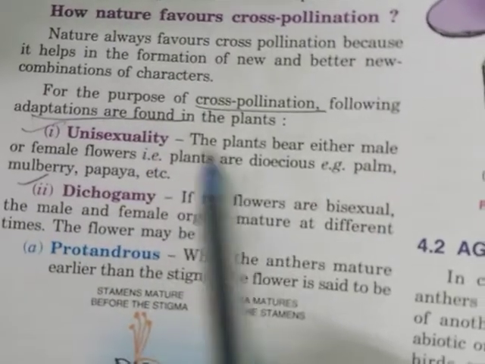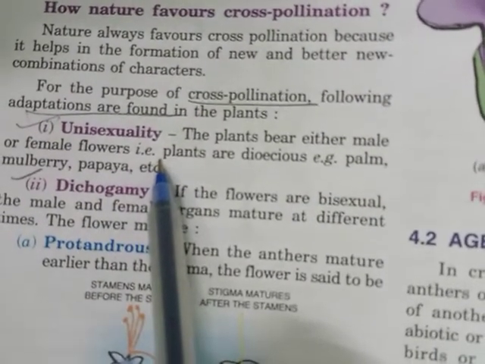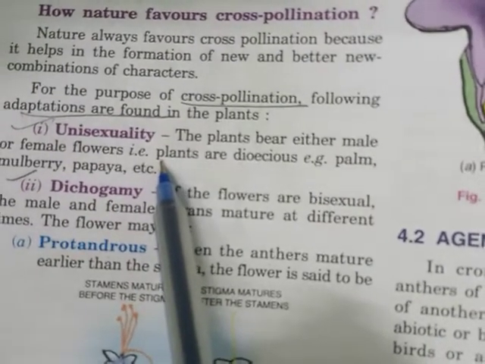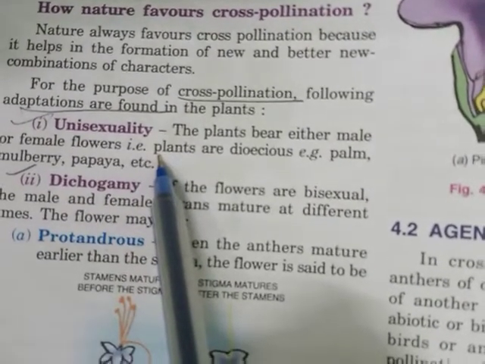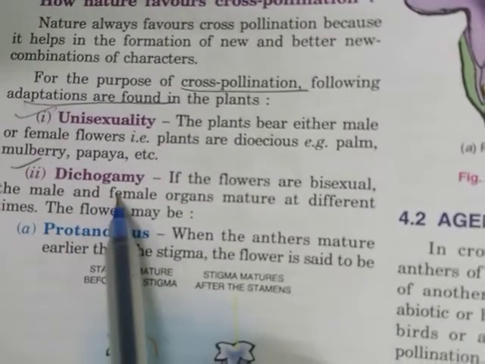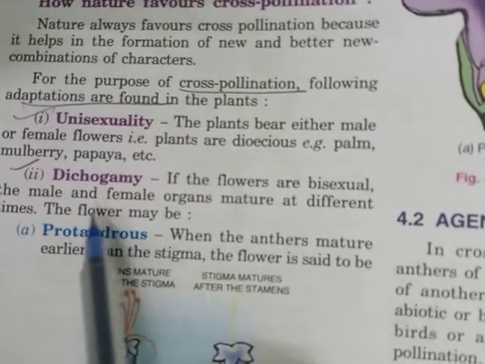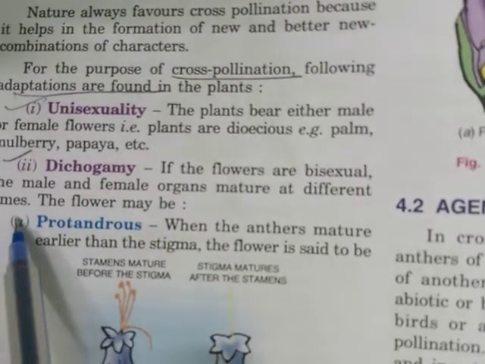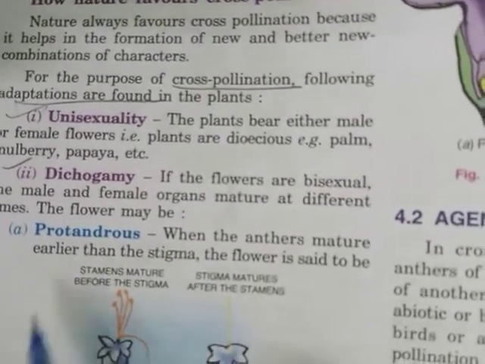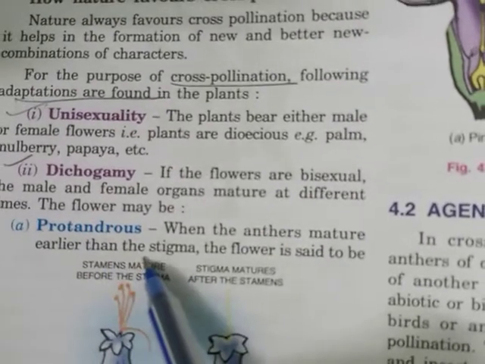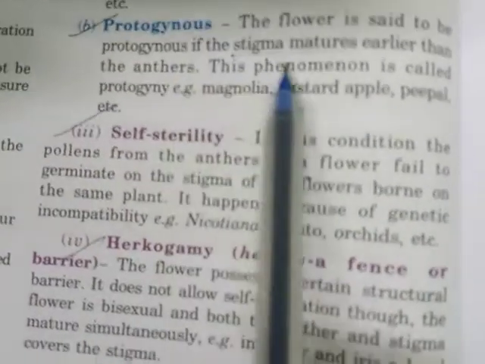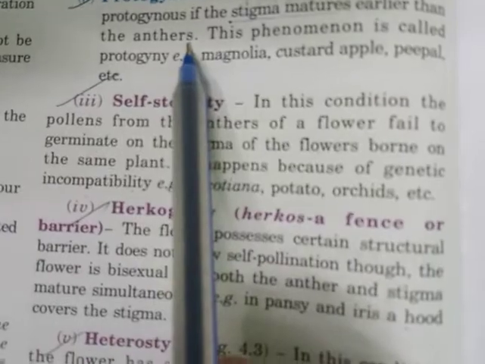Either the male flower is present or the female flower is present on one plant. Then dichogamy, where the flowers are bisexual, but the male and female organs mature at different times. Accordingly, flowers may be protandrous, where the anther matures earlier than the stigma, and in protogynous the stigma matures earlier than the anther.